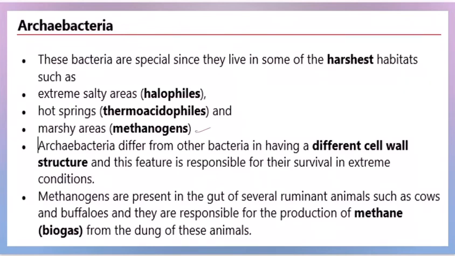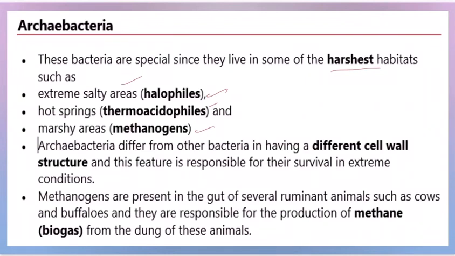Archaebacteria are of three major types. They are methanogens, halophiles, thermoacidophiles. These are bacteria that are special since they live in some of the harshest habitats. Halophiles are the bacteria that live in salty areas.